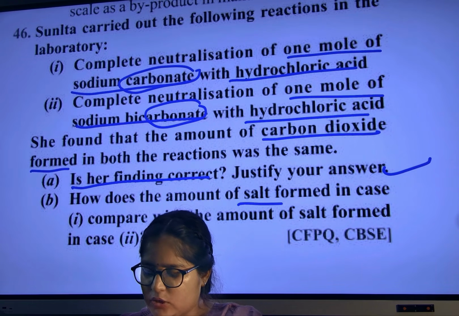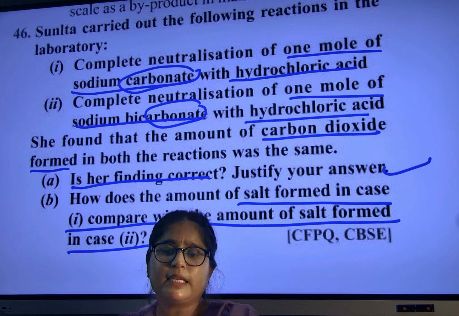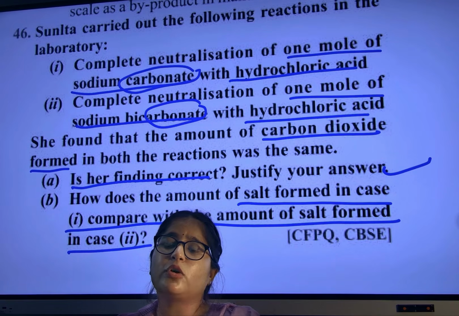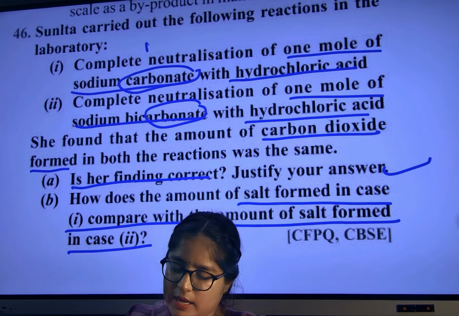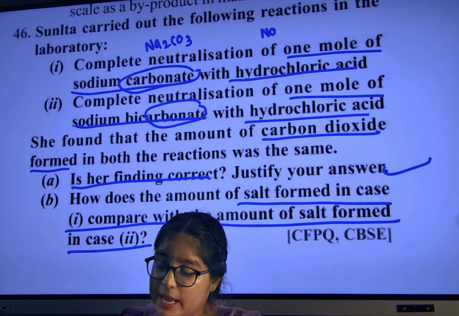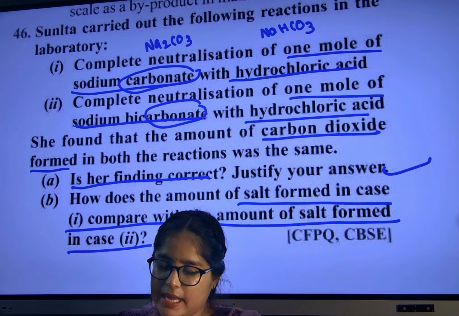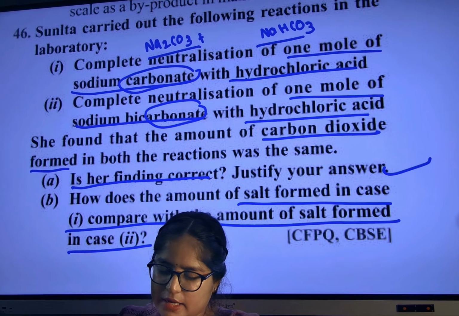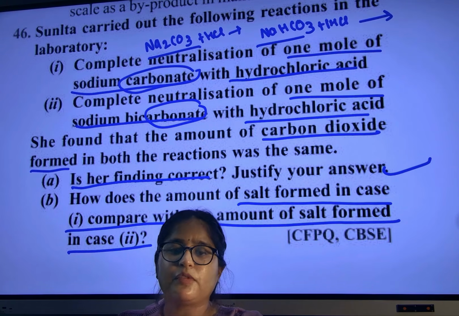How does the amount of salt formed in case 1 compare with case 2? Okay, so they are saying sodium carbonate and sodium bicarbonate. Sodium carbonate means Na2CO3. Sodium bicarbonate means NaHCO3. Understood? This is sodium carbonate, Na2CO3, and bicarbonate means NaHCO3. Both are reacting with HCl. So what is the difference of product?